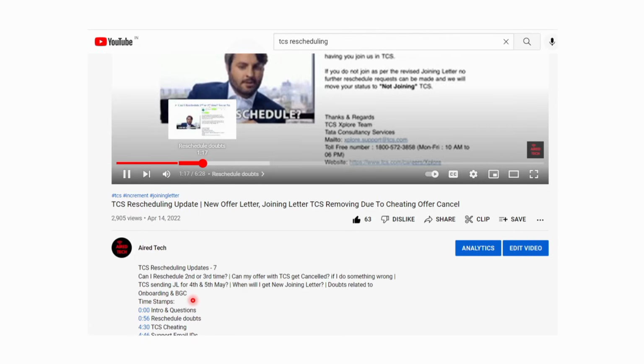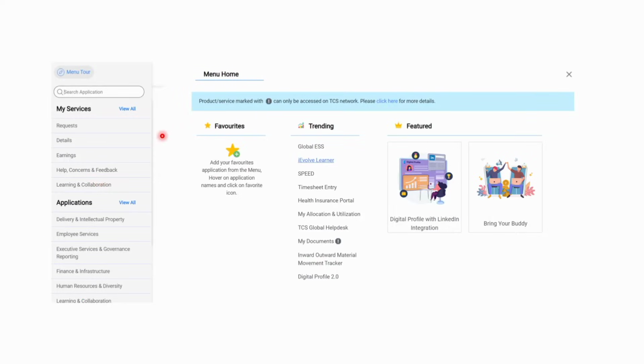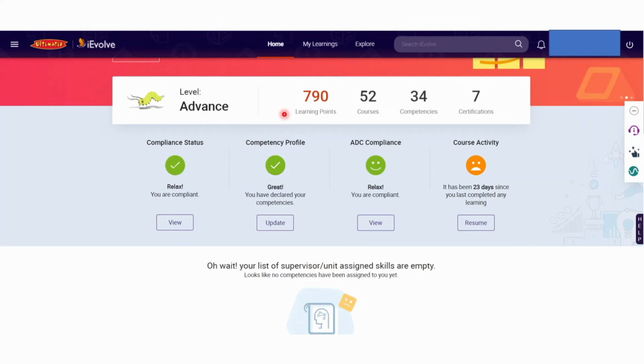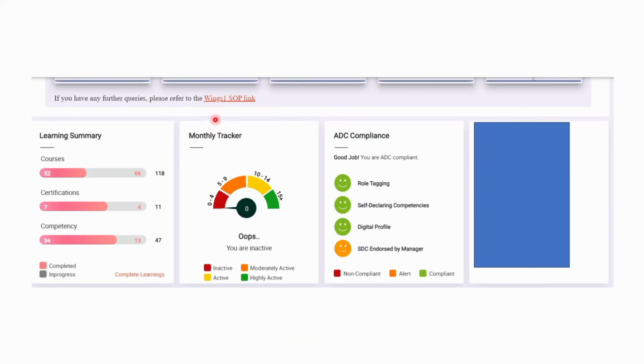Okay. Now let us have a look at your ADC compliance status. For that purpose, you have to go on Ultimatix and search for iEvolve Learner. After you click on iEvolve Learner, you will be getting to this page. Now you have to click on this learning point. Okay. After you click on learning point, you will be getting to a certain page and you have to scroll a little bit, and here you can see that ADC compliance status. So if everything is red, that means you are not compliant at all. And if anything is orange, then you have to be careful and you have to approach your manager, or you have to do the following steps. Okay. So let us begin.